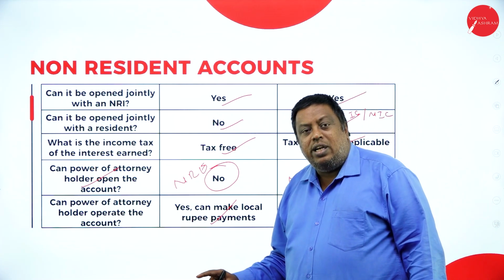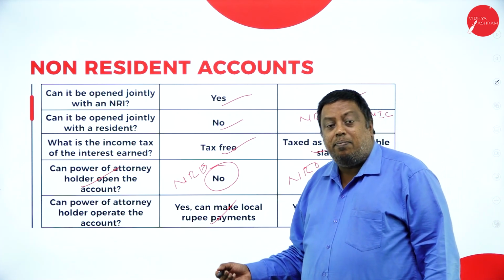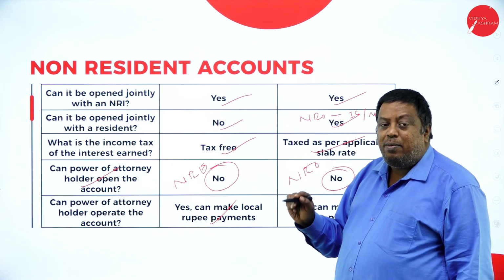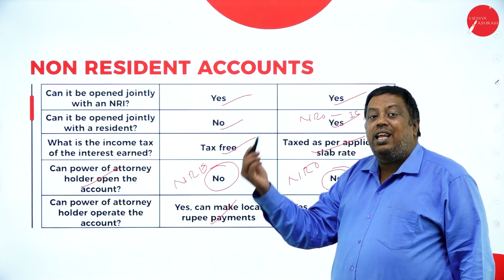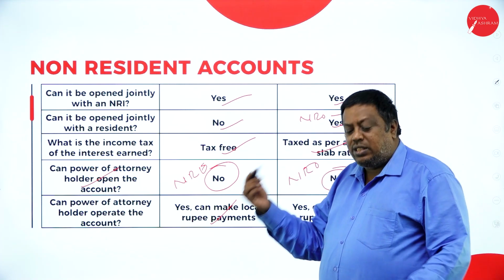If an NRO account holder has given power of attorney to a third party, the third party can use this account only for local payments. Local payment is nothing but within India. He cannot use this account for making payments outside India.